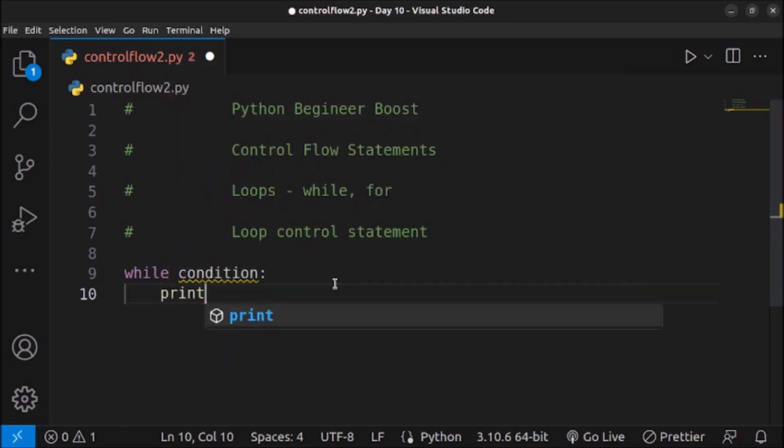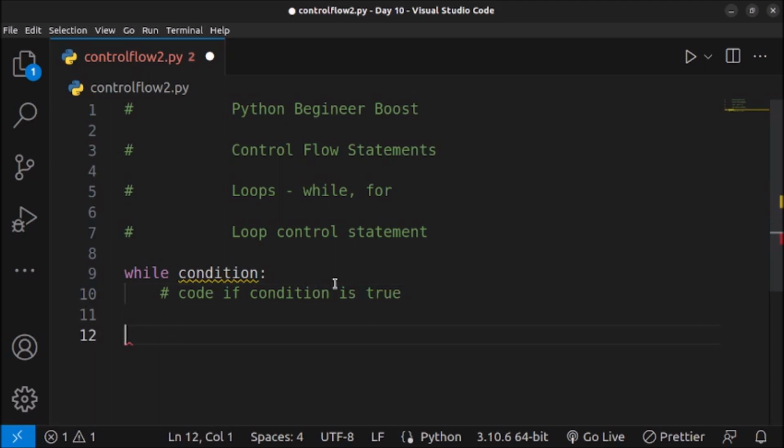So here we will execute code if a condition is true, and here normal execution continues if the condition